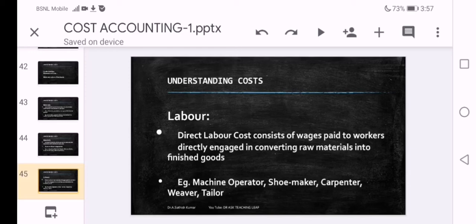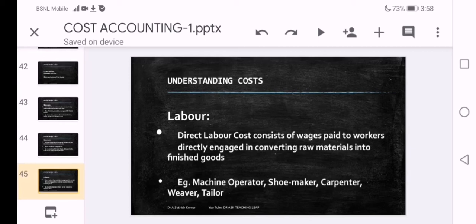Laborers may be working in different places in the factory, but those wages which are paid to workers who are directly participating in conversion of raw material into finished goods are called direct labor costs. Other laborers working in the factory will not be covered in the direct costs.